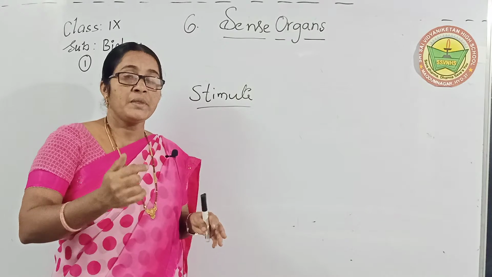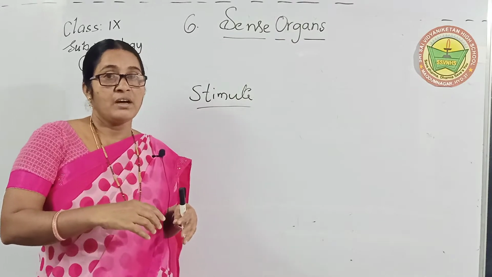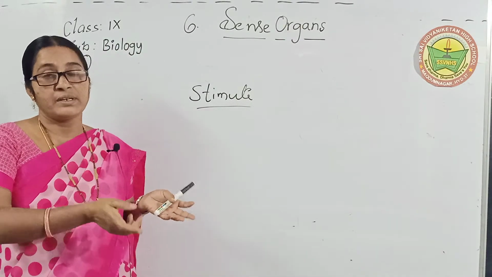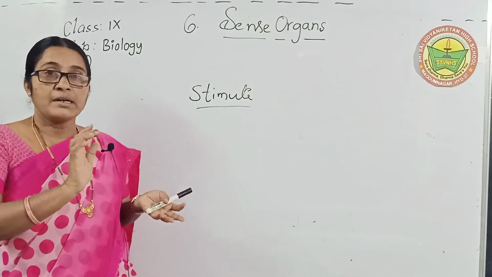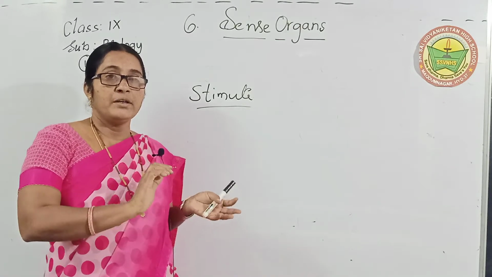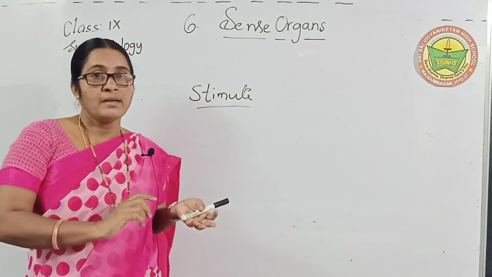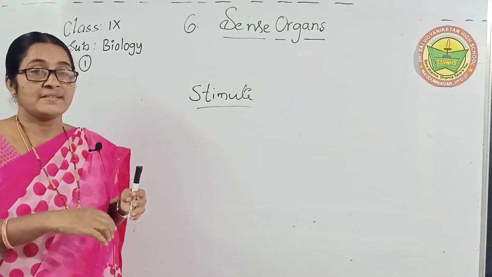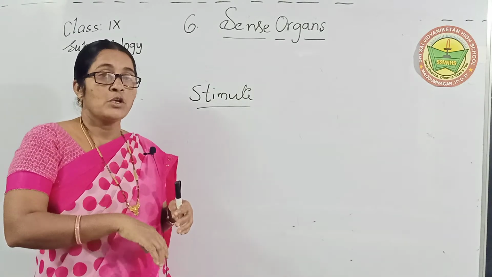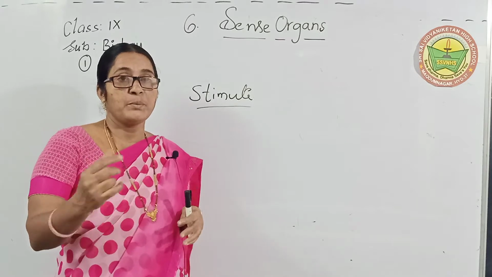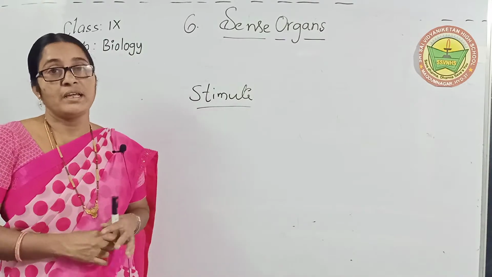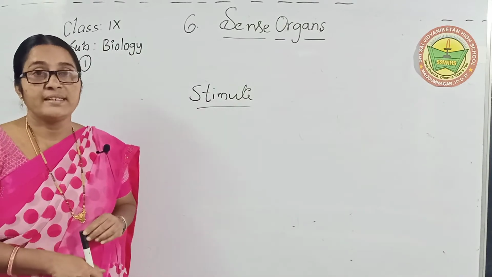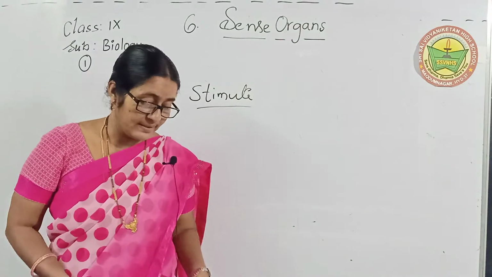Again at the same time, the brain gives us a message for that action, for that stimulus, to draw back our hand and close our eyes. They are the messages sent from the brain. So sending from the brain and receiving to the brain, these are working by nerves. They are otherwise nerve signals. What are they? Nerve signals.